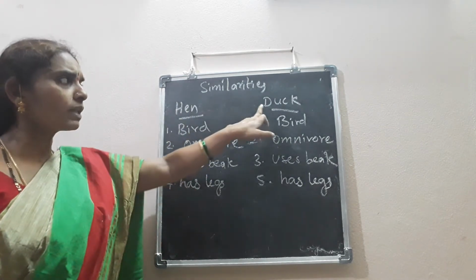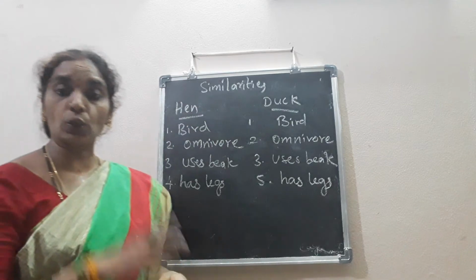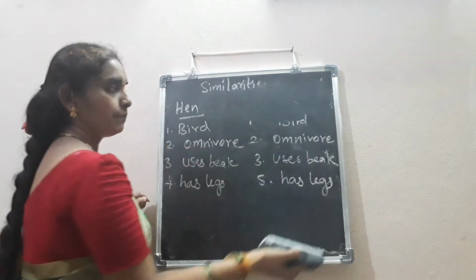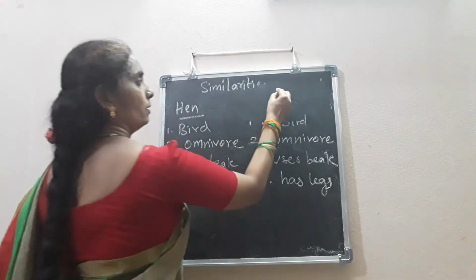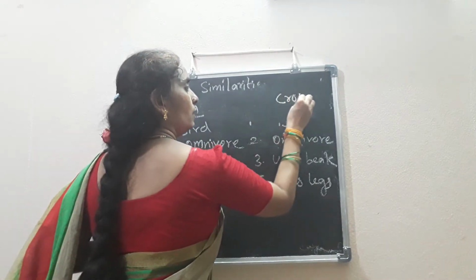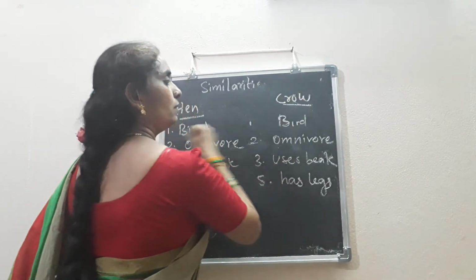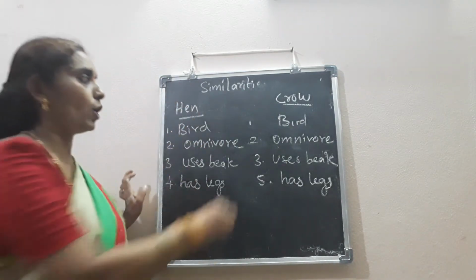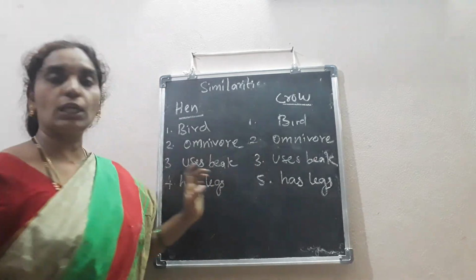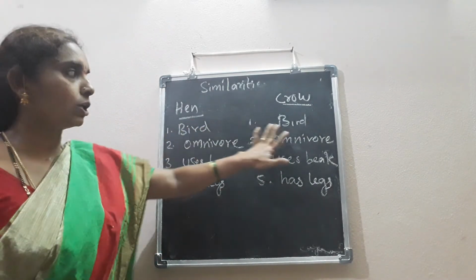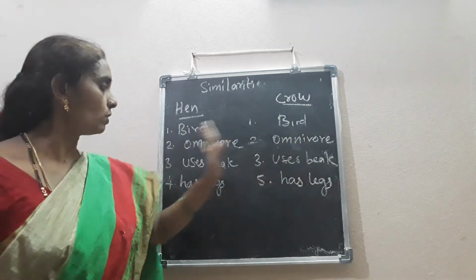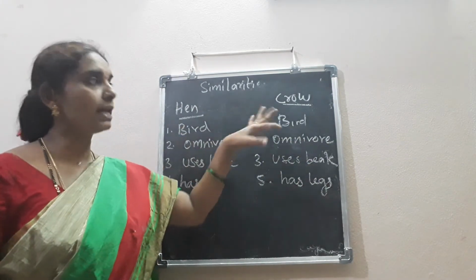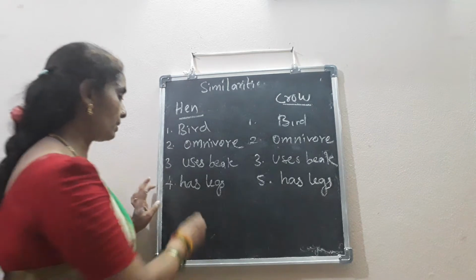Whereas if you take the crow, I'll tell you, see here. Here also the first 4 points that I covered will be equal for both of them. Both are birds, both are omnivores, both use their beak for food, both have legs, both have wings to fly, isn't it?